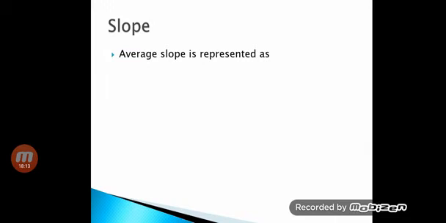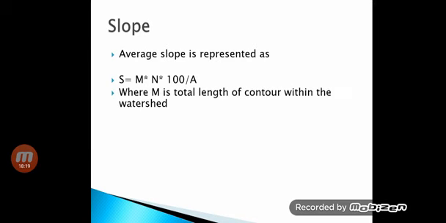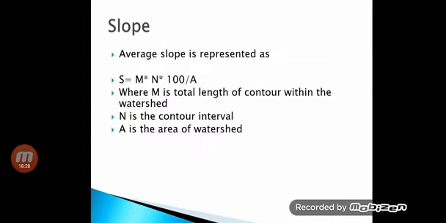Next is the slope of the watershed. The average slope is represented as m n into 100 upon A, where m is the total length of the contour within the watershed, n is the contour interval, and A is the area of the watershed. These definitions you just have to remember.